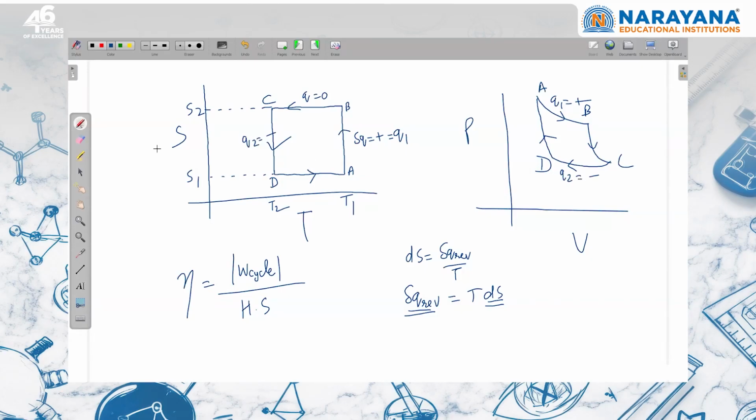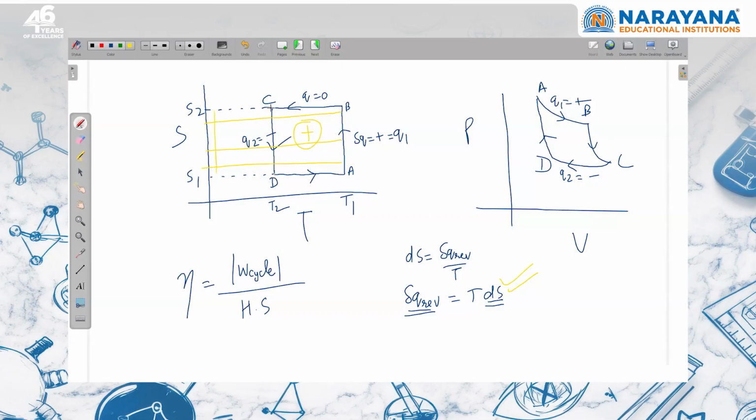When we try to draw the graph, we'll take projection on the entropy axis. Just as work done had the volume axis, here it is the entropy axis. So from A to B, work done is the area under the graph where the projection is taken on the entropy axis, and entropy is increasing. So this whole thing is going to be positive. From C to D, entropy is decreasing.